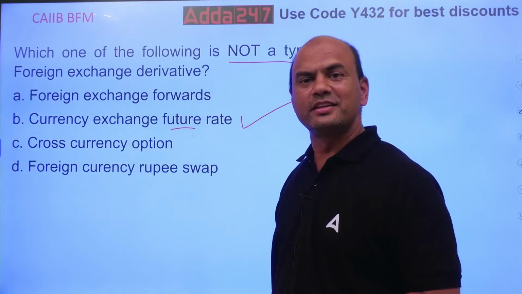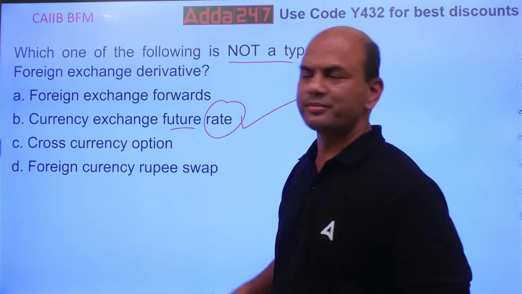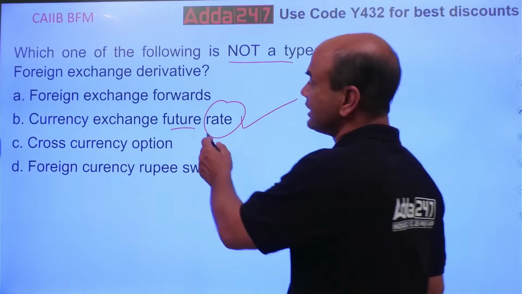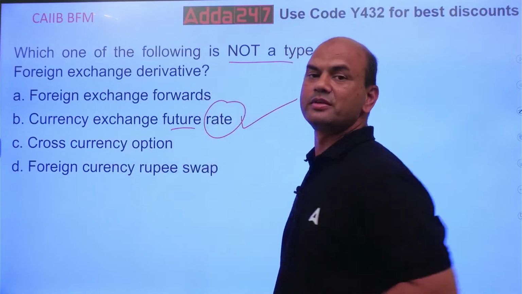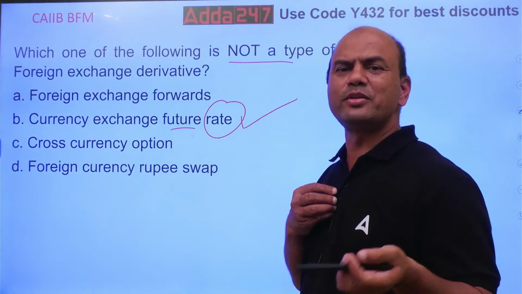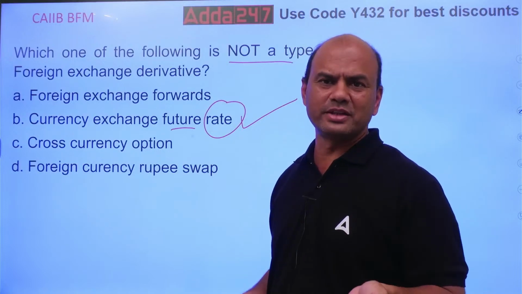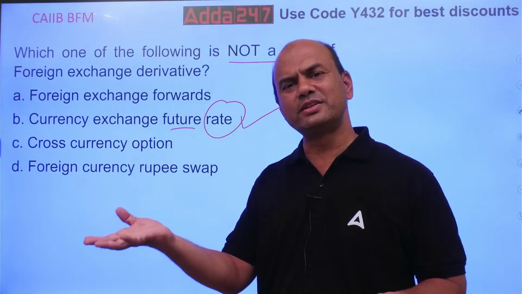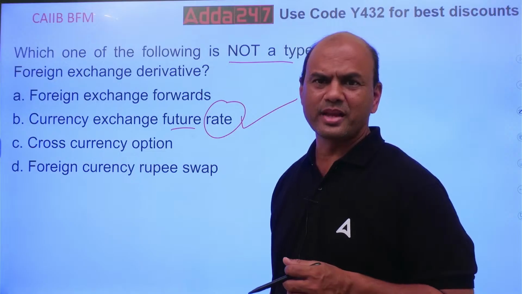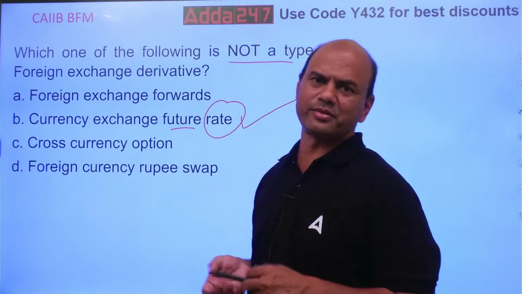Because the real catch over here is this, which all of us are missing. We are reading these three words, but we are not reading this word. This is not a derivative. This is simply a rate. This is my forward rate, this is my future rate. $1 today is, let's say, 85 rupees, and after 3 or 4 months it is 88 rupees. So this is simply a rate. How can it be a derivative?